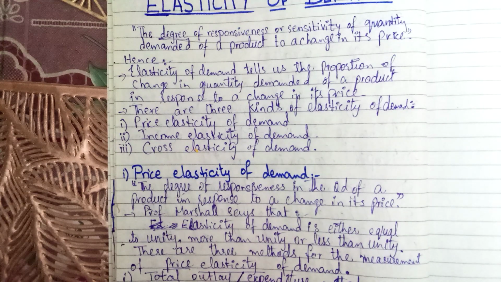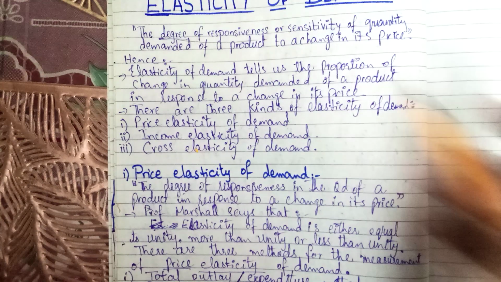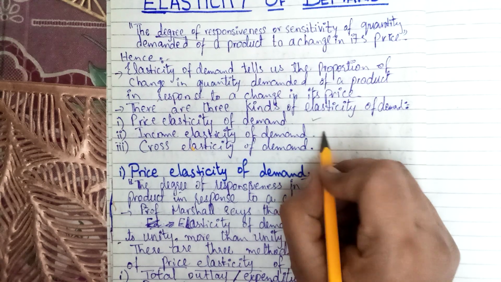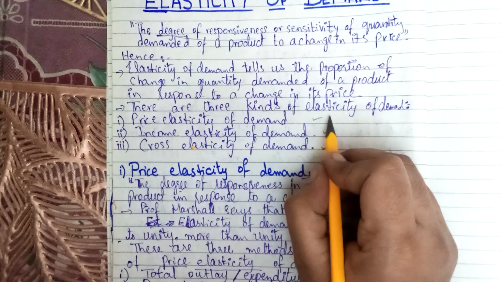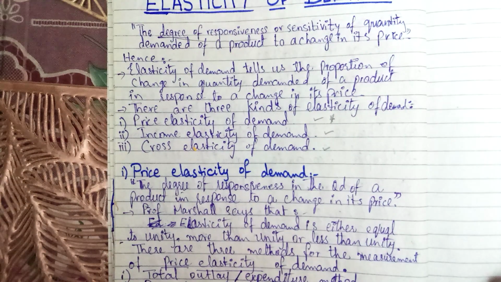Now there are three kinds of elasticity of demand. Number one is price elasticity of demand. Number two, income elasticity of demand, and number three is cross elasticity of demand. We will discuss each type of elasticity one by one in detail. First of all, we will study price elasticity of demand.